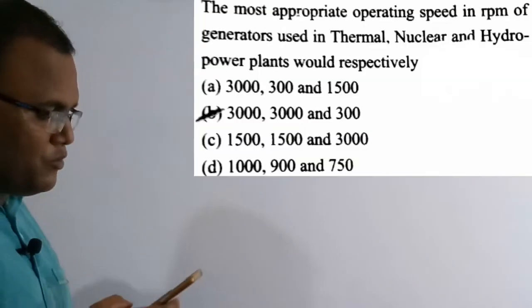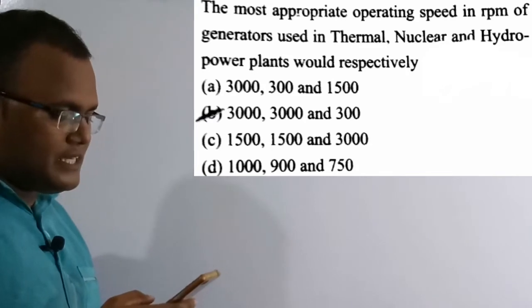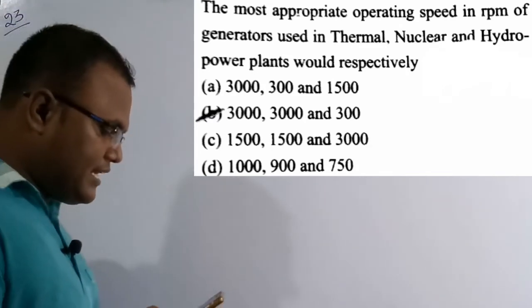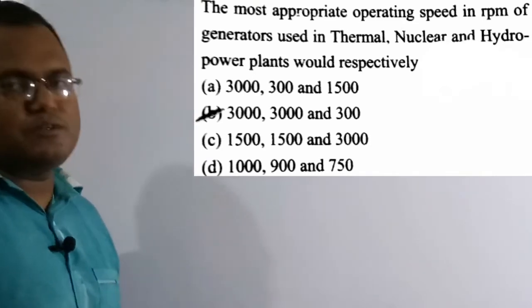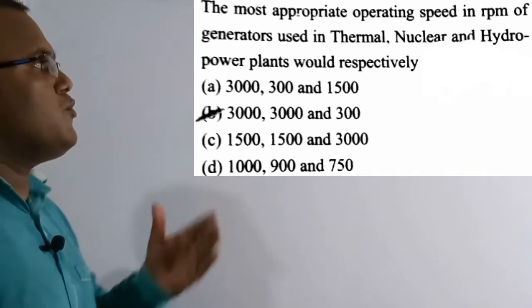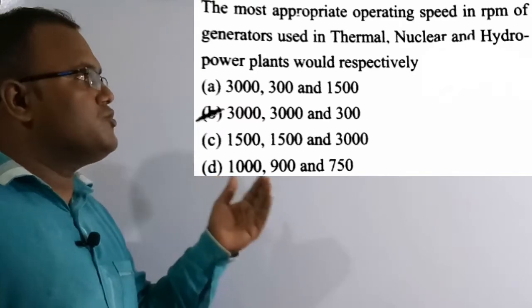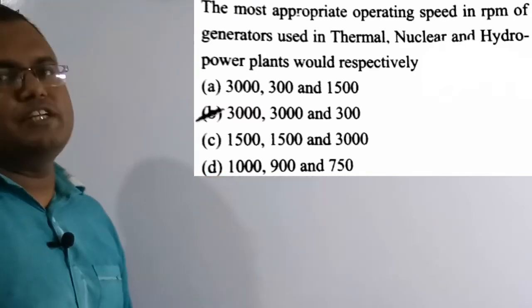So now we are going to solve the 23rd question. See the question here. The most appropriate operating speed in RPM of generators used in thermal, nuclear and hydro power plants would be, respectively. So in this question they are asking what is the appropriate speed of generators in thermal, nuclear and hydro plants, which we need to figure out.